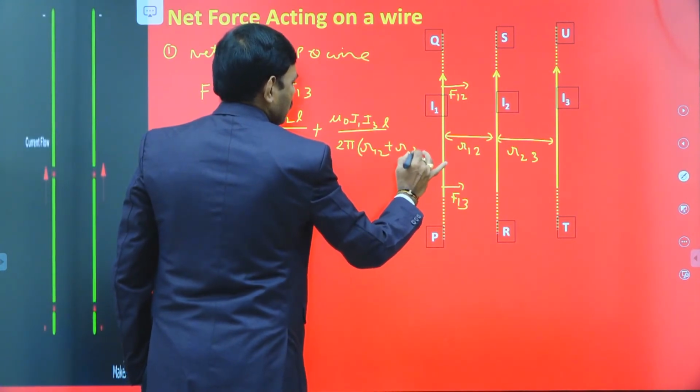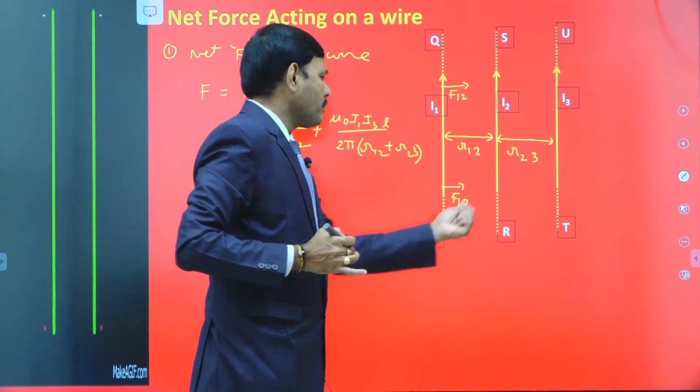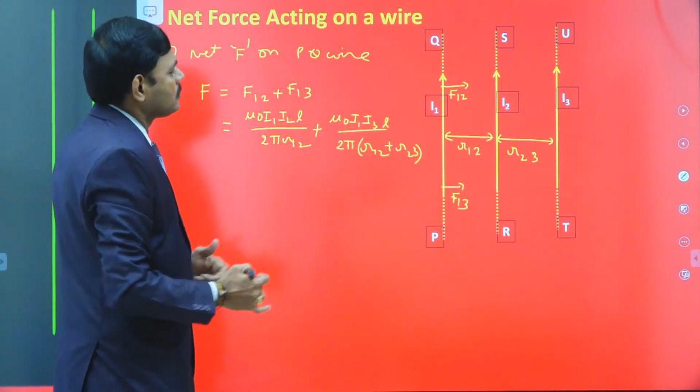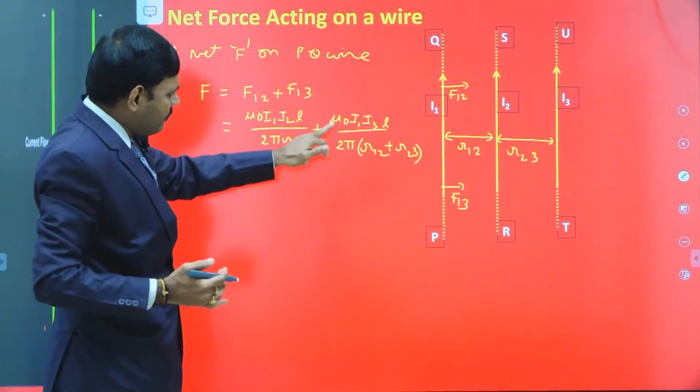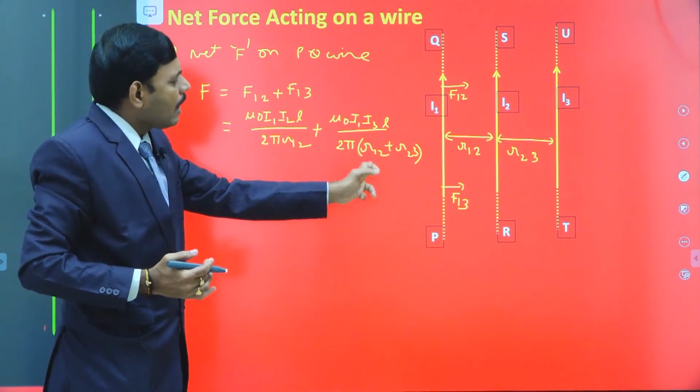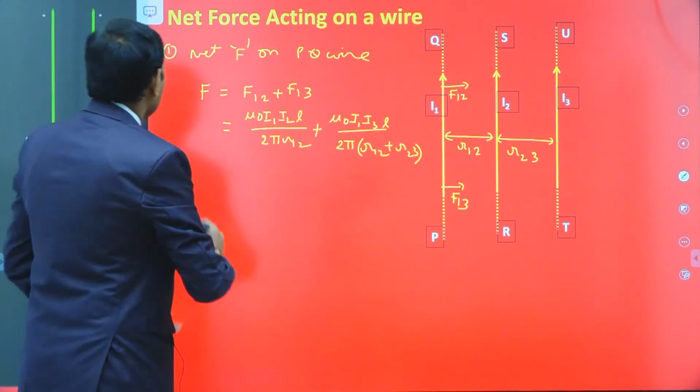See the diagram and write this value. Distance of separation between this first wire and third wire is R12 plus R23. So first wire is attracted by the third wire with this force, mu naught I1, I3, L by 2 pi of R12 plus R23.